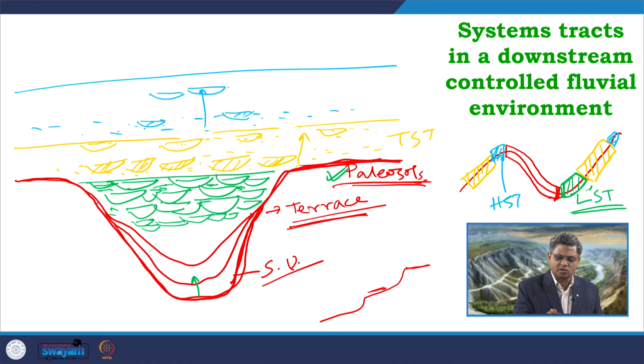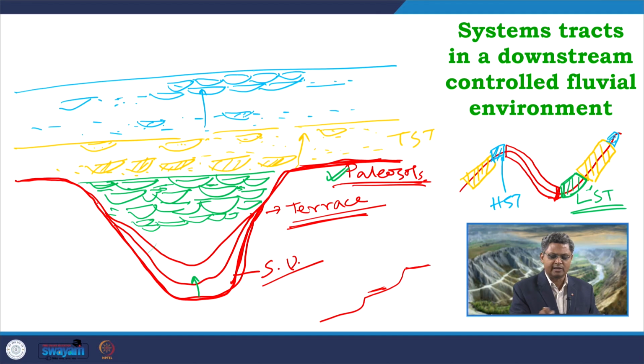More abundance of this kind of channel systems, where in between there can be some overbank deposits, and finally these channel systems will again start amalgamating with less amount of overbanks, because in this part the accommodation is totally consumed by the sediments which are supplied in these river systems.